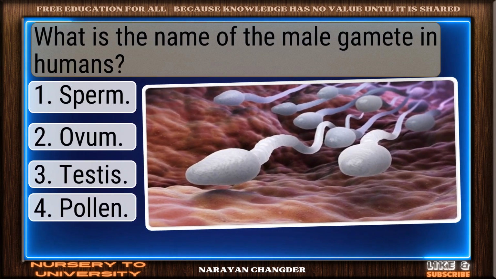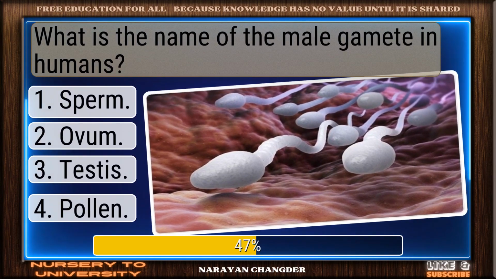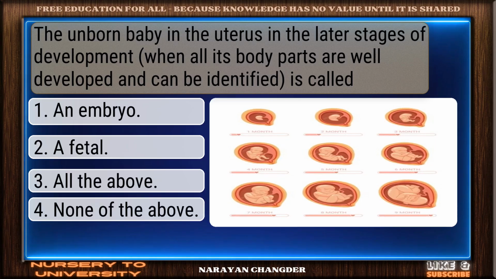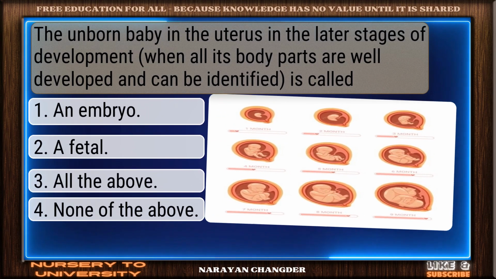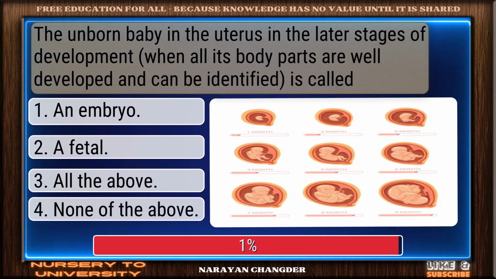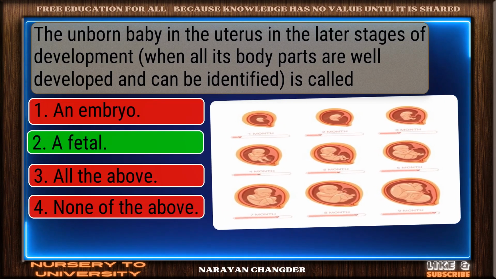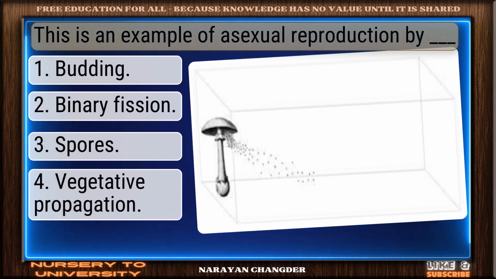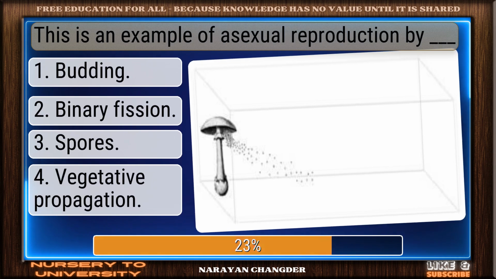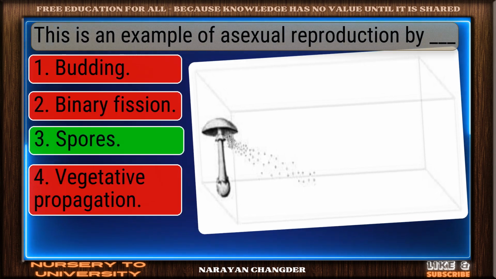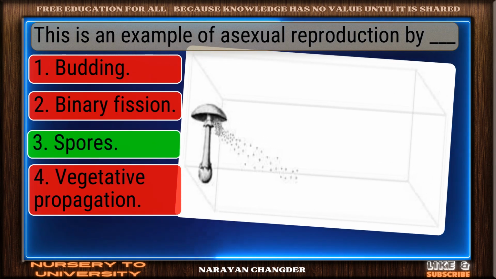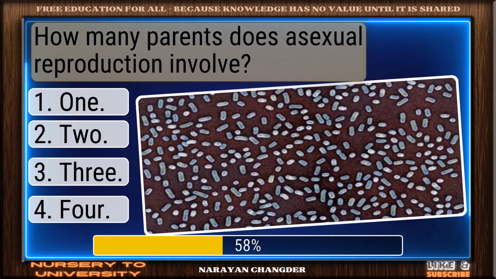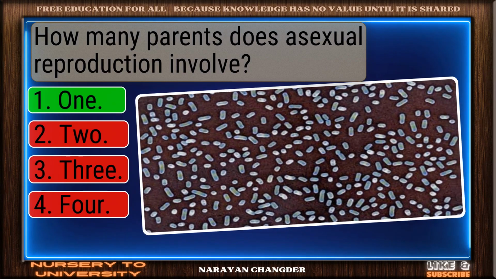What is the name of the male gamete in humans? You're right. Sperm is the correct answer. The unborn baby in the uterus in the later stages of development is called. Great thinking. Fetus is the right choice. This is an example of asexual reproduction by dash. Right choice. Spores is the best answer. How many parents does asexual reproduction involve? Bravo, 1 is the answer.